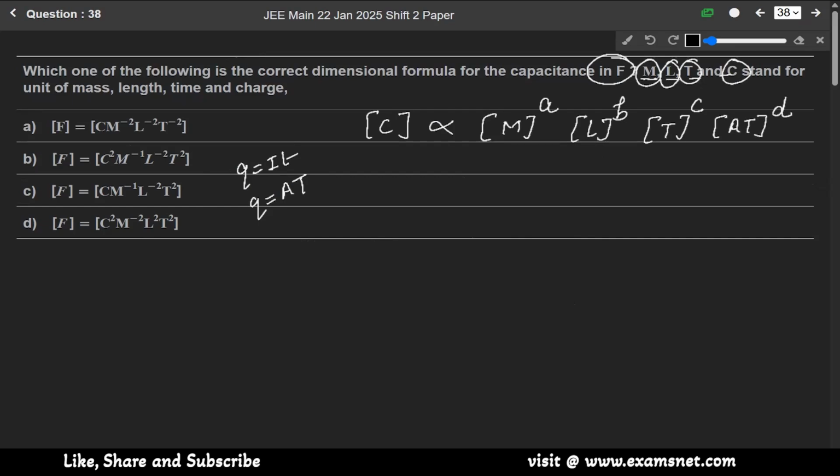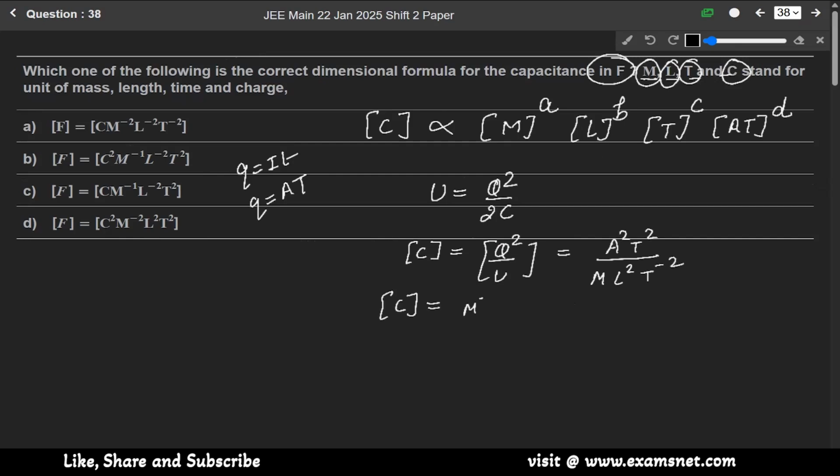Okay. Now we know the formula of energy. Energy U equals Q square over 2C, where C is the capacitance. So for this, C is equal to Q square over U. And Q is again charge, so it will be A square T square, and U is energy, the dimensional formula for energy is M L square T minus 2. So for capacitance it will be M minus 1 L minus 2 T4 A2.